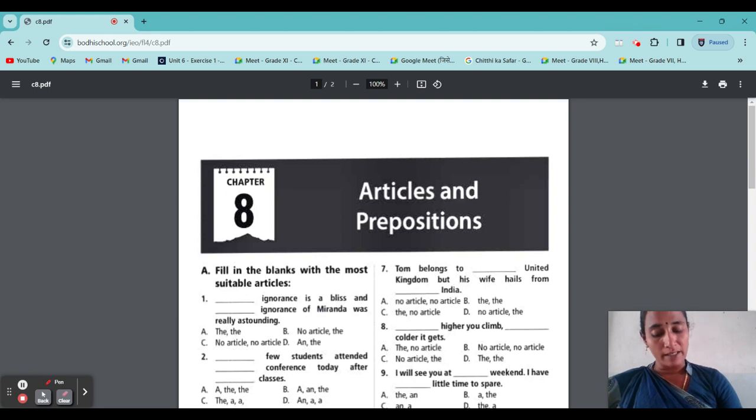A singular common noun always requires an article, "a" or "an". But a plural common noun does not require any article, unless we particularize that noun, and then we use "the".